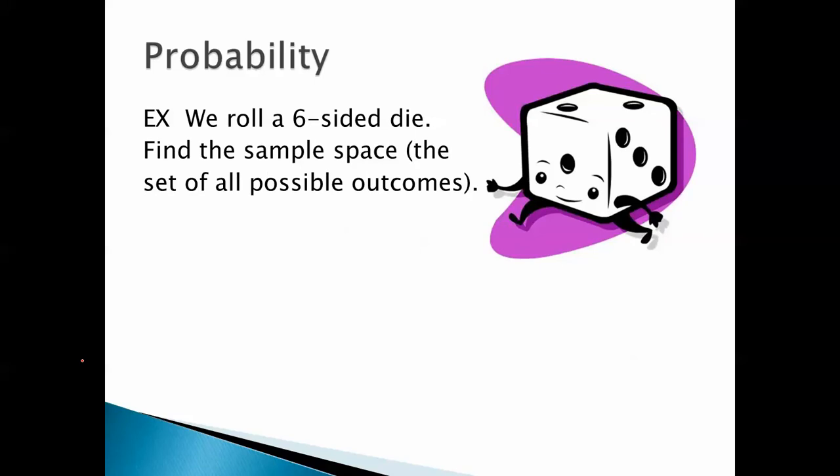We roll a 6-sided die, find the sample space. Sample space is, in other words, the set of all possible outcomes. That is 1, 2, 3, 4, 5, 6. That's what we mean by the sample space. It's the set of all possible outcomes.